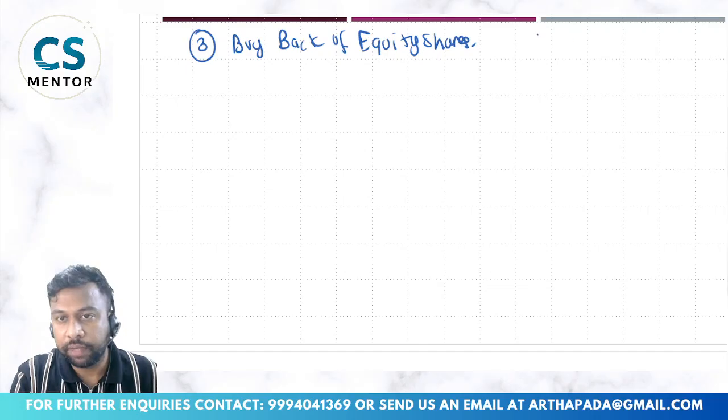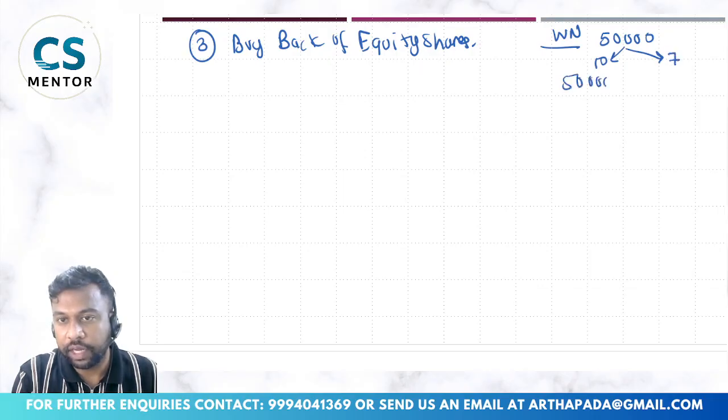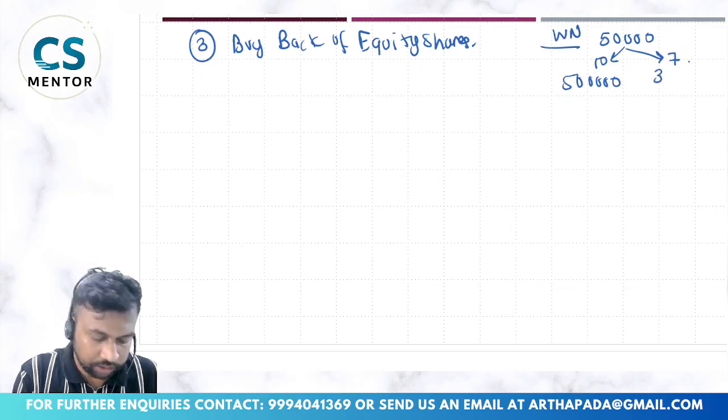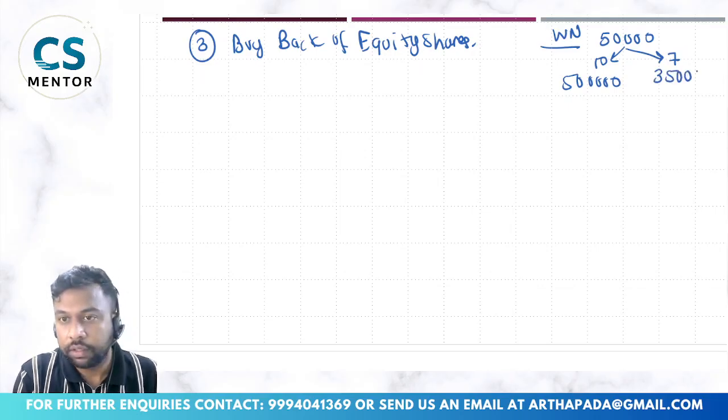How much shares are we buying back? I'm just making a small working note here. 50,000 shares. 10 is towards your nominal value, 7 is towards your premium. So that is your 5 lakh and 3,50,000, right?